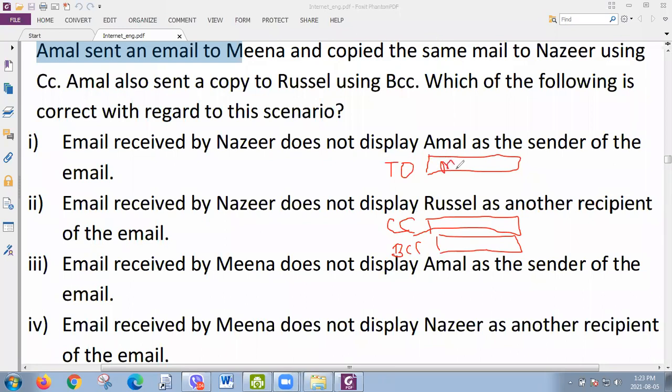Here, Meena. Inside of CC, who is it? Nasir, right? This is Nasir. And Rachel's address is given in BCC. This is Rachel.